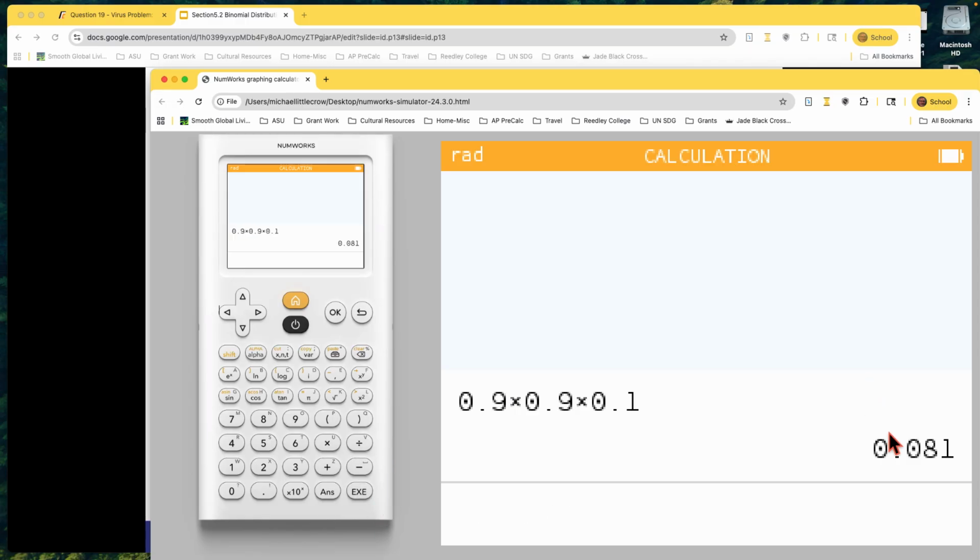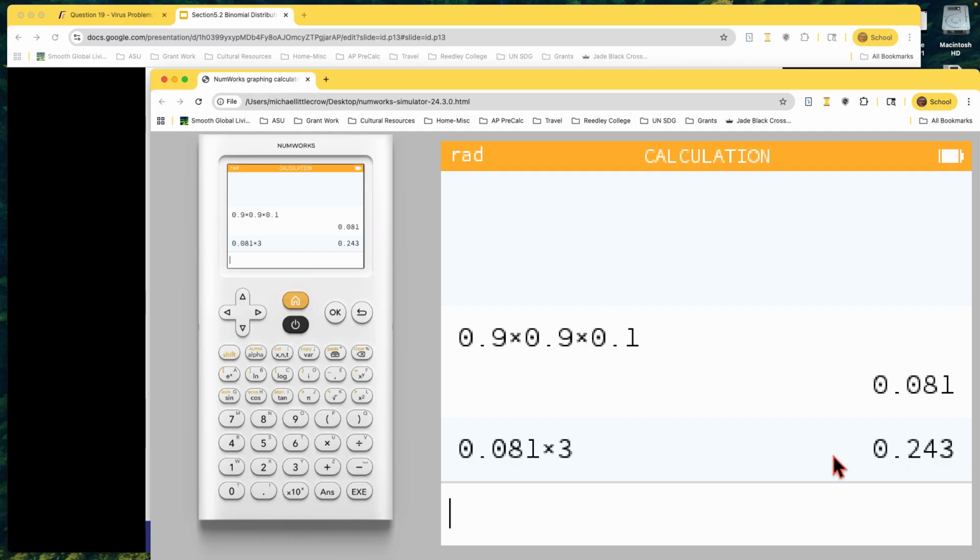So we get 0.81, and you're going to have 3 different ways to organize this, right? First one was not successful, second was not successful, third. So then if you take this number times 3, because there's 3 ways to do it, answer times 3, that's the 0.243.